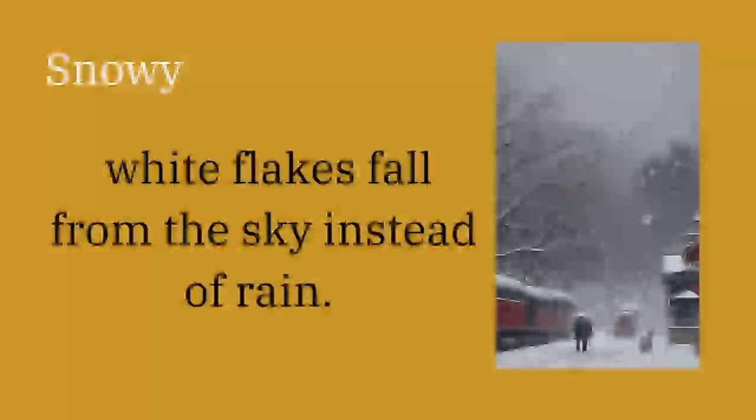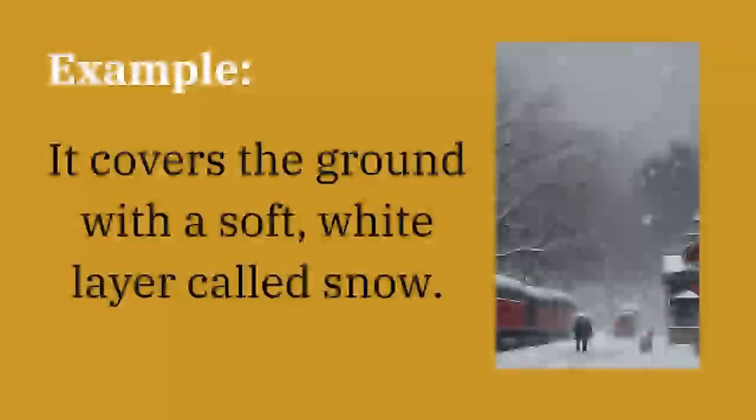So we can say it covers the ground with a soft white layer called snow. Alright, so this is how we can use snowy. So if you are experiencing some snow in your area, that means you are having snowflakes. Snowflakes are the white circles that fall from the sky.